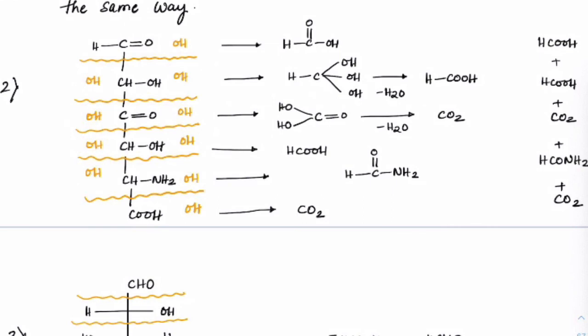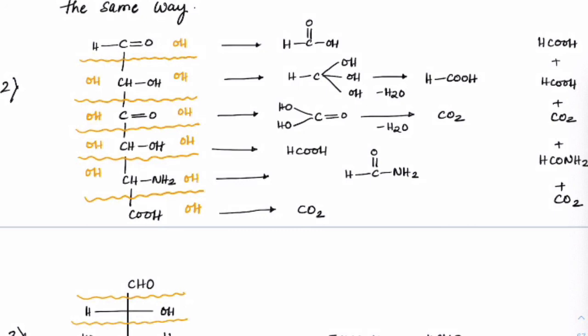Check out. Here, check one by one carefully. Above there is an aldehyde form. Second, I have taken alcohol. Next, ketone, alcohol, amine, acid. So if all of them are present, how to break the bond? First, you can start either here or here, it doesn't matter. So I start breaking from here, let's say.